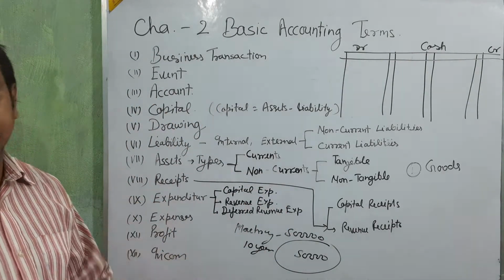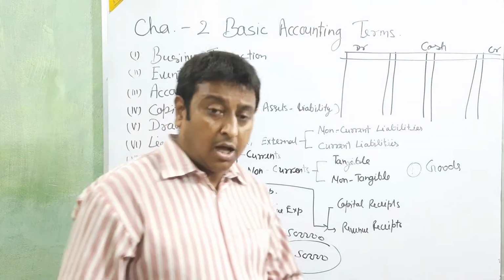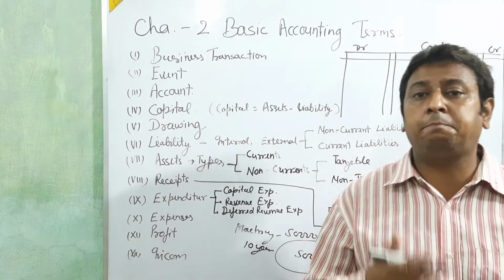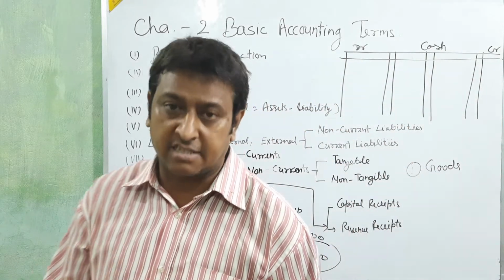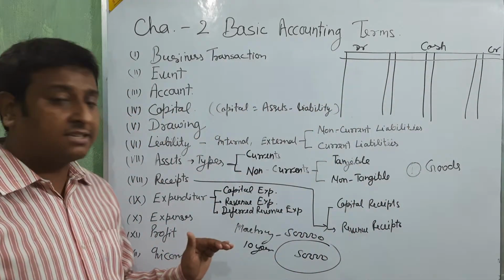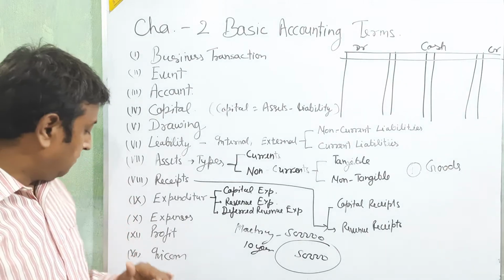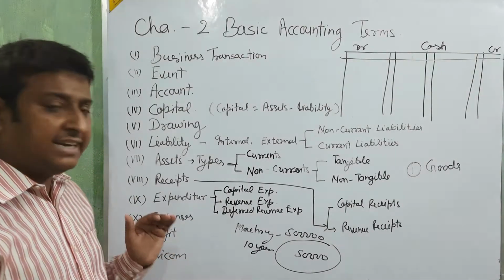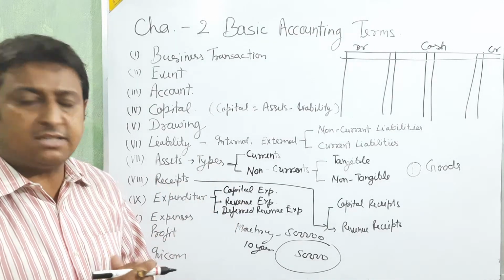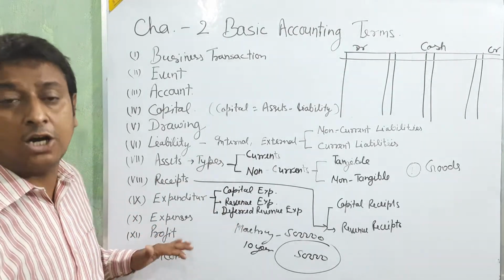Next, profit. Profit means the difference between the sell price and less cost. When we sell anything and then deduct its cost and all other expenses, that amount is called profit.